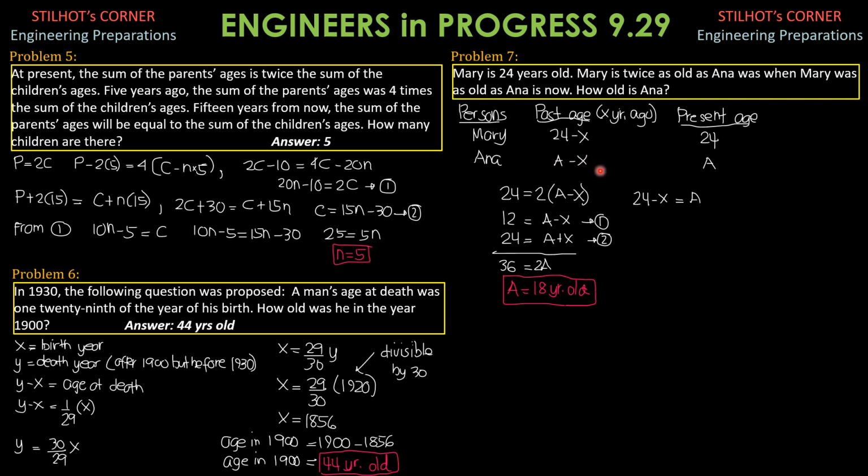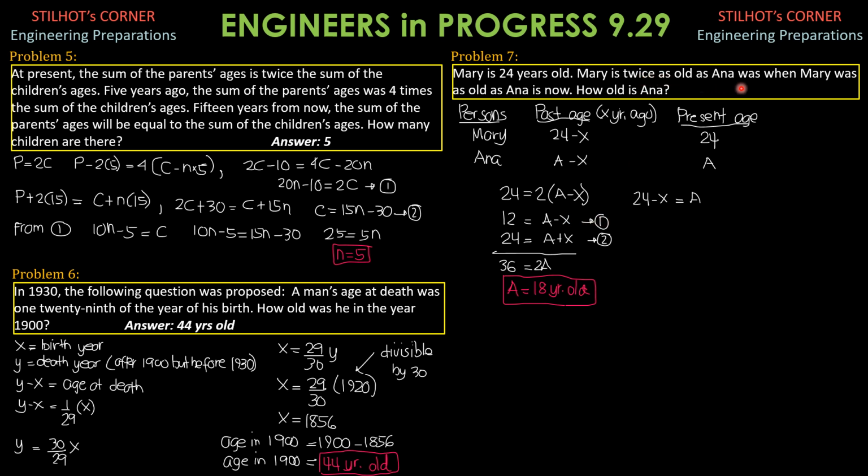So 24 equals 2 times A minus X, then divided by 2, so 12 is A minus X. Call this equation 1.